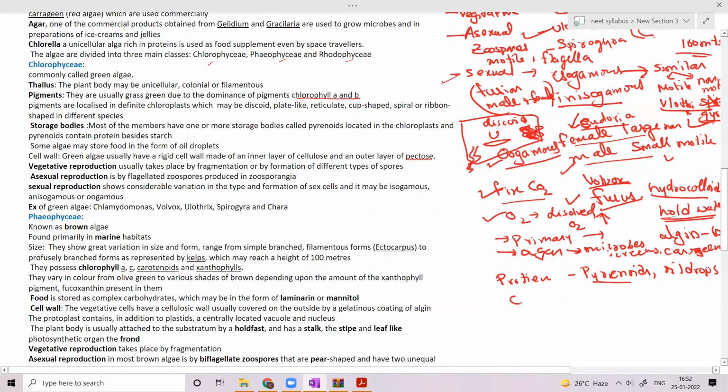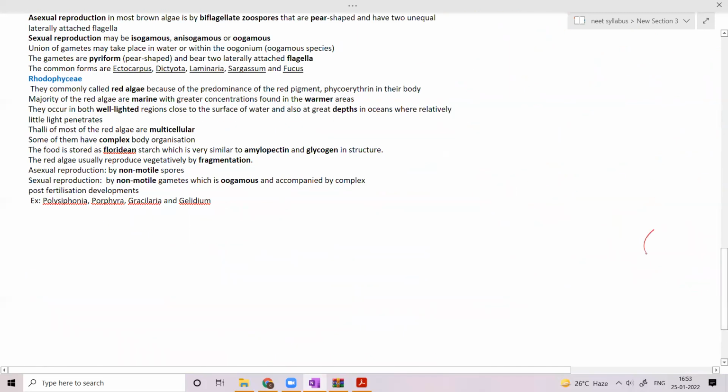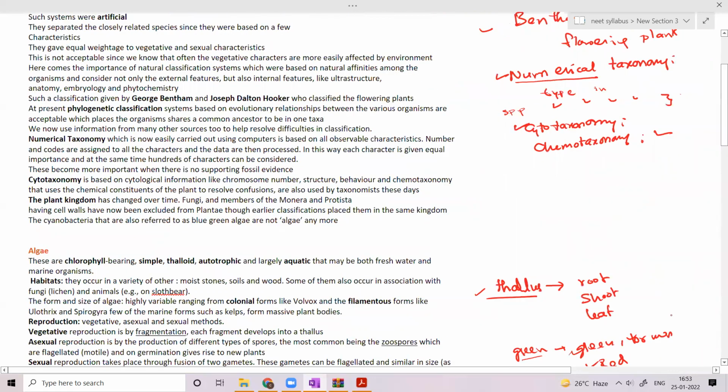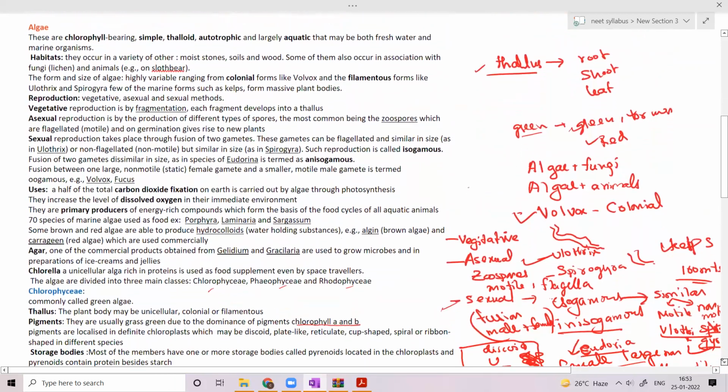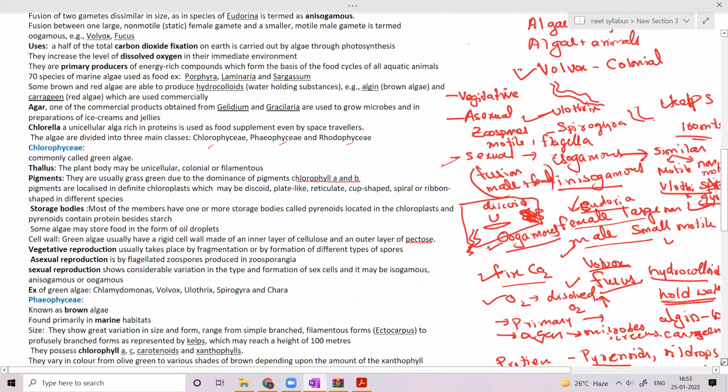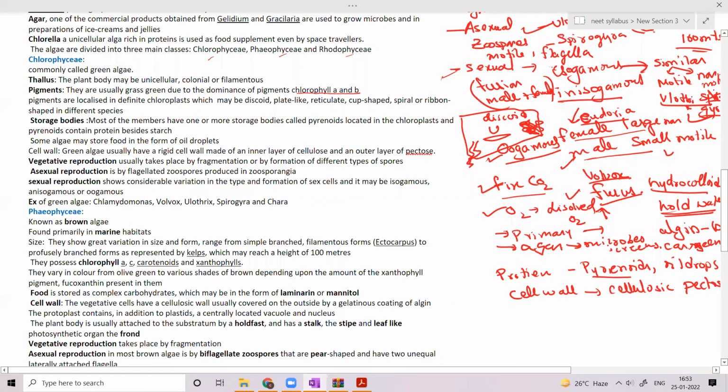Okay. What is the composition of the cell wall? Basically, the cell wall is cellulosic. The cell wall is made up of cellulose only, but the rigid cell wall has an outer layer of pectose. So the outer layer is pectose, the inner layer is cellulose.